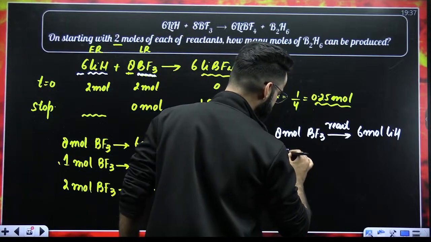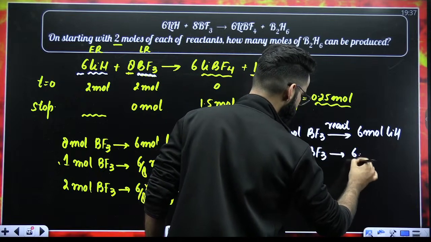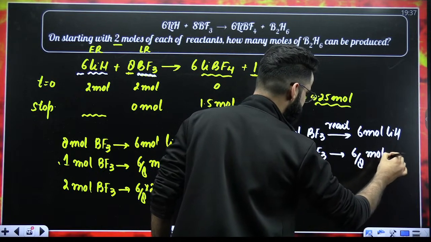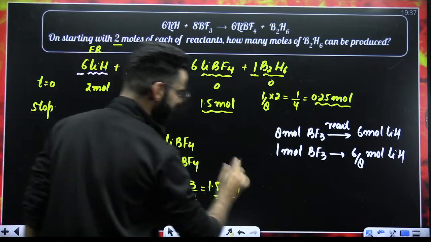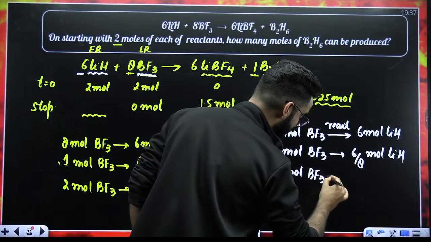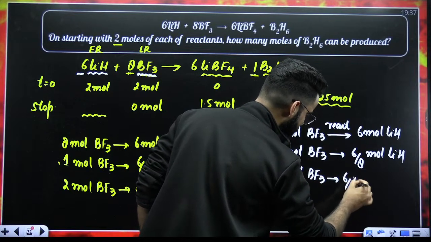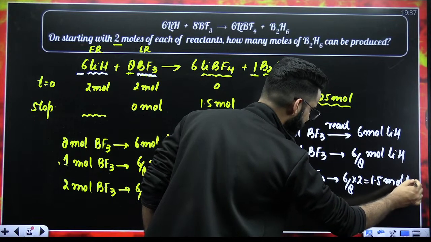Therefore, 1 mole of limiting reagent reacts with 6 by 8 moles of LiH. Or I can say 2 moles of limiting reagent would have reacted with 6 by 8 multiplied by 2. The value comes out to be 1.5 moles of LiH.